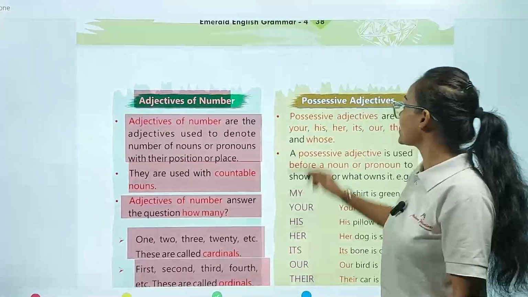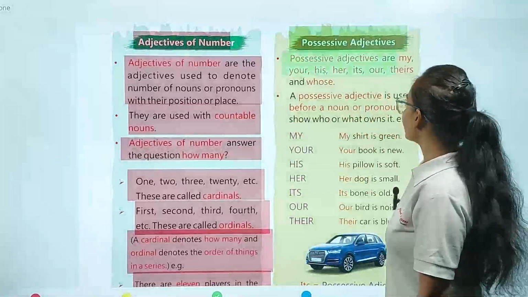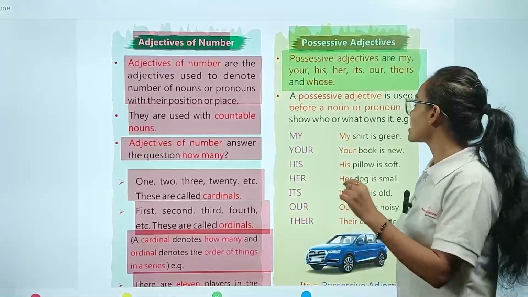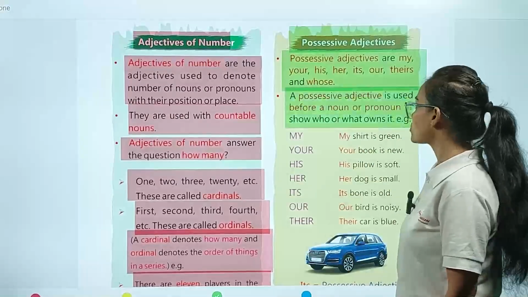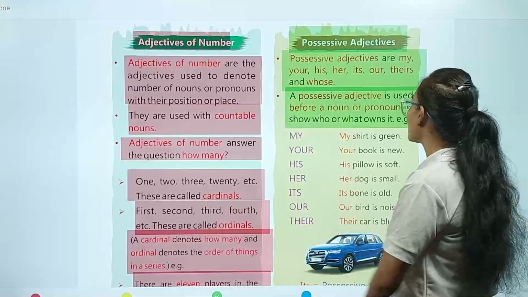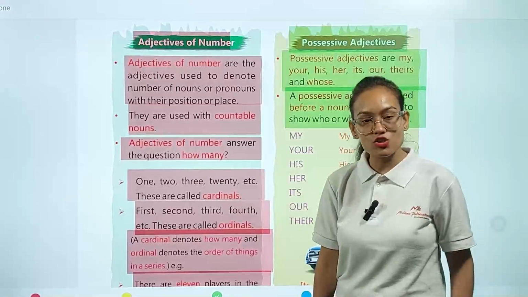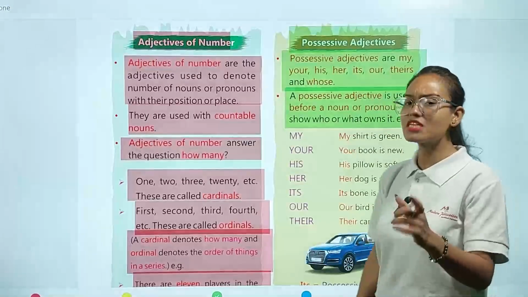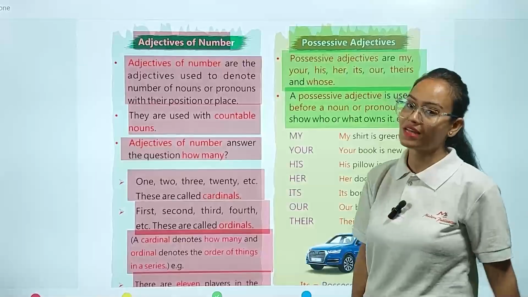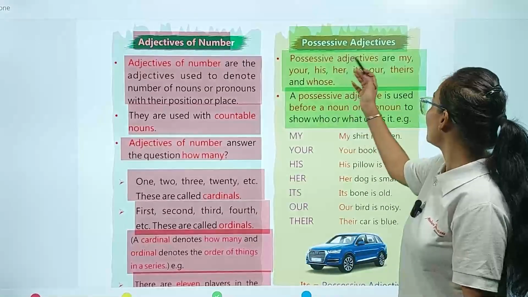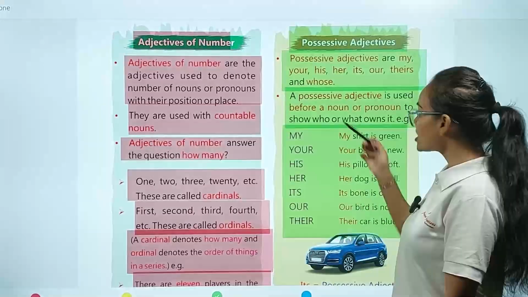Now my dear student, we are going to see the possessive adjective. Now what is the meaning of possessive adjective? Let's see. Possessive adjectives are my, your, his, her, its, our, their and whose. A possessive adjective is used before a noun or pronoun to show who or what owns it. Possessive adjective, as the name already shows, shows the possession. It is used before any noun word or any pronoun word in our sentences. Examples are my, your, his, her, etc. Example you can see here: my shirt is green.